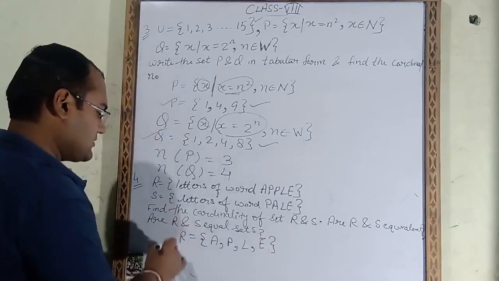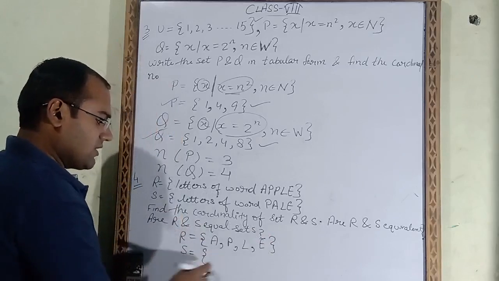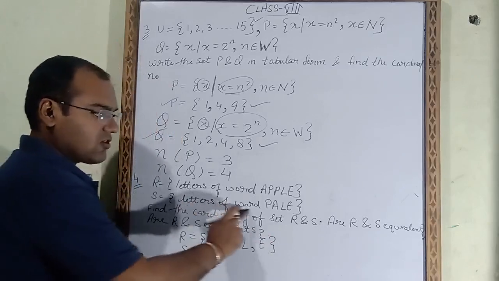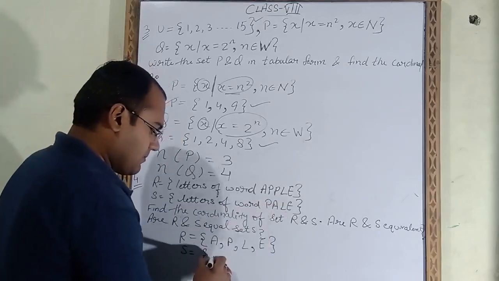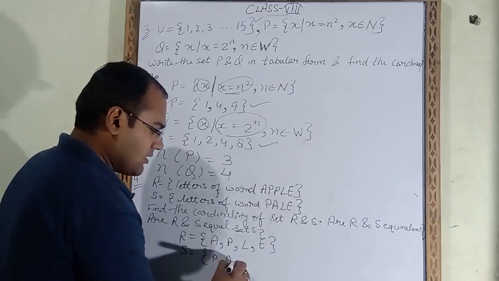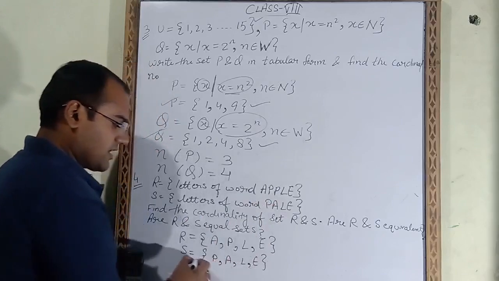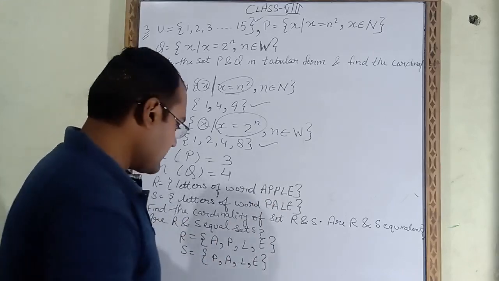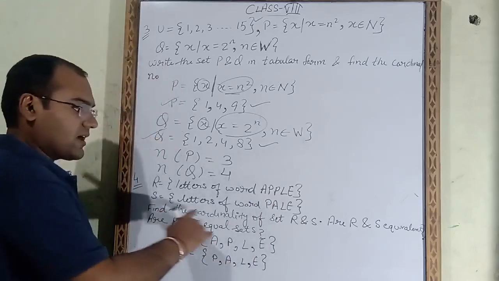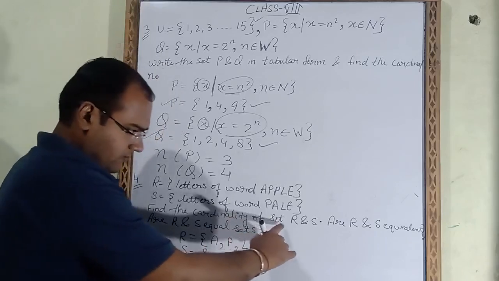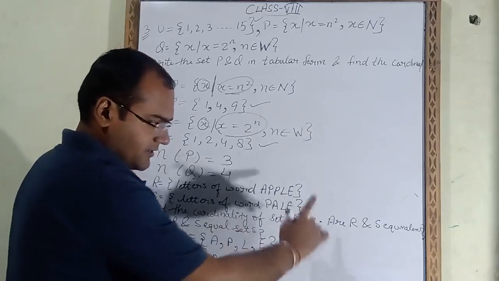Now we have to write S. What is S? Letters of the word pale. Which letters are coming? P is coming, A, L, E. These 4 letters are coming in S. Now find the cardinality of set R and S.